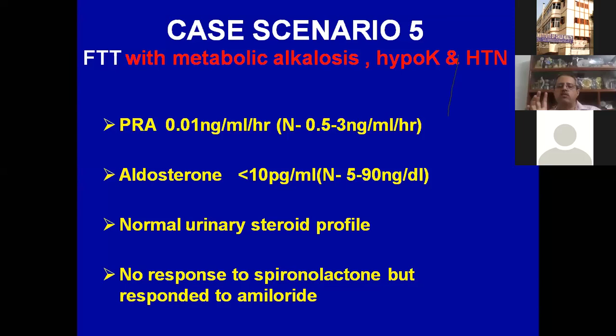They do not respond to spironolactone, but respond to amiloride. So how do you approach metabolic alkalosis? Urinary chloride.